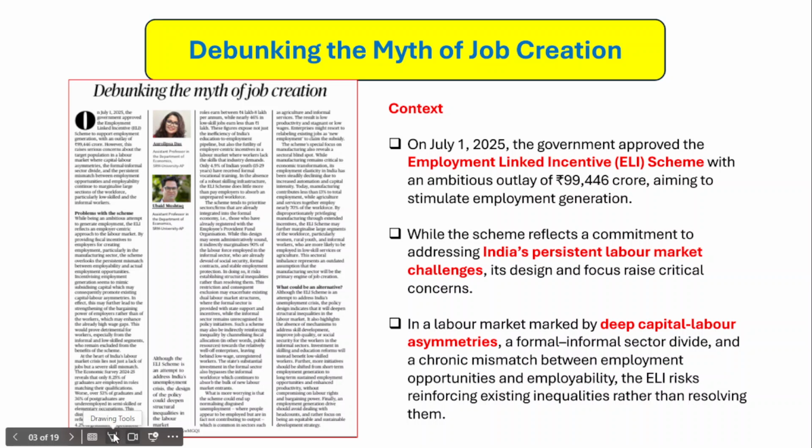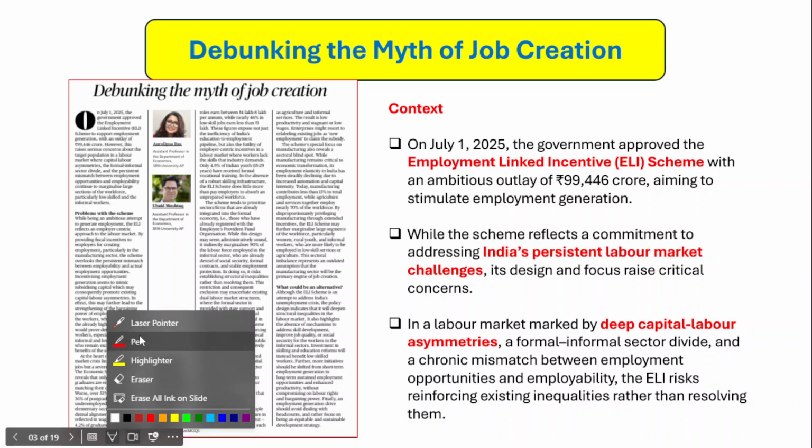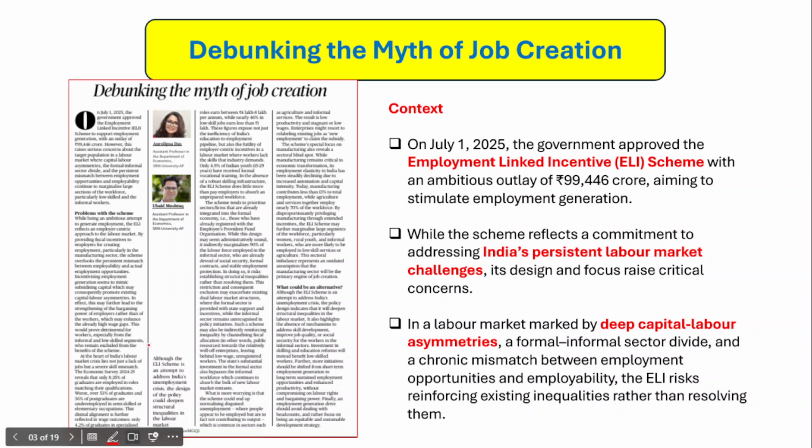So the context is that on July 1st 2025 the Union government has approved the employment linked incentive scheme. And in fact, the employment linked incentive scheme has been launched by the Union government to promote employment in India. And in fact, the total outlay for the employment linked incentive scheme is rupees 99,446 crore, which is a huge amount to create employment in India. And it focuses on generating gainful employment opportunities for India's youth.